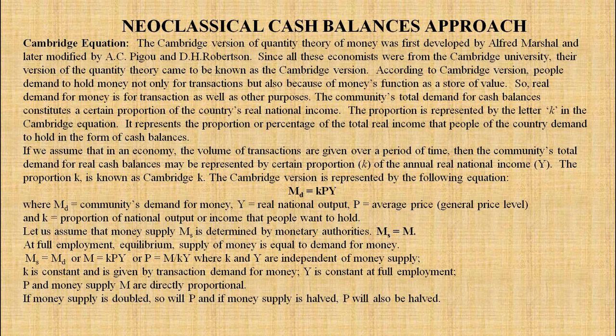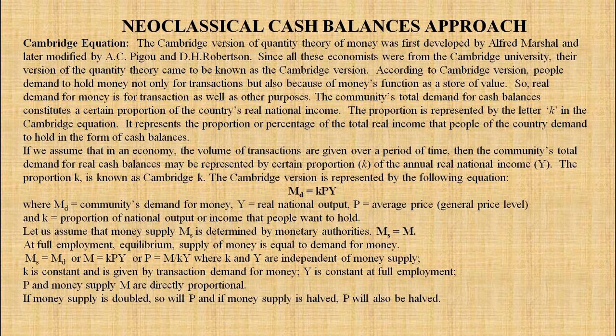According to the Cambridge version, people demand to hold money not only for transactions but also because of money's function as a store of value. So, real demand for money is for transactions as well as other purposes.